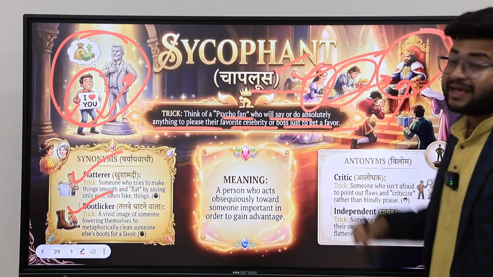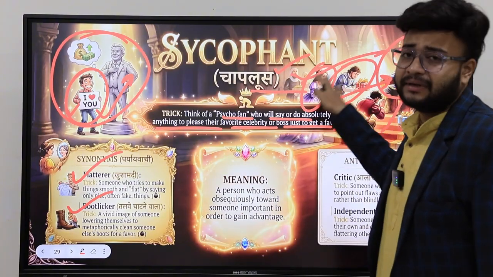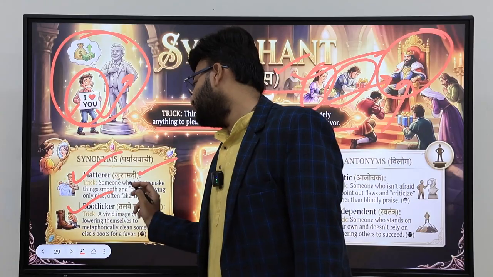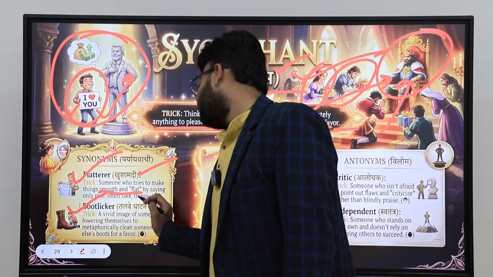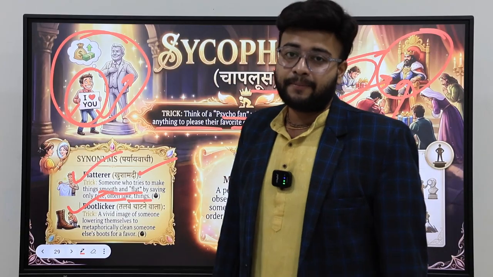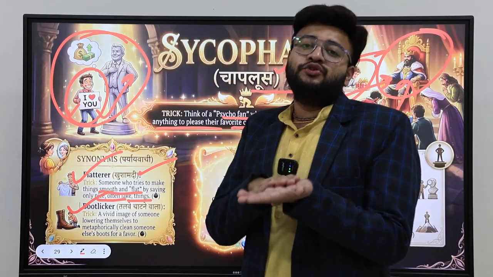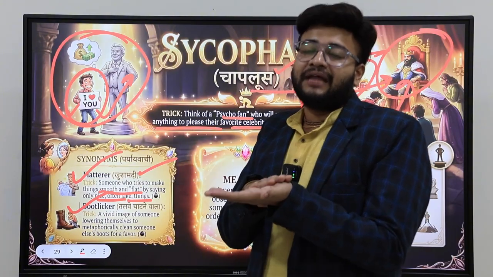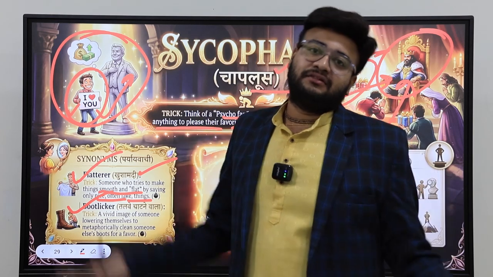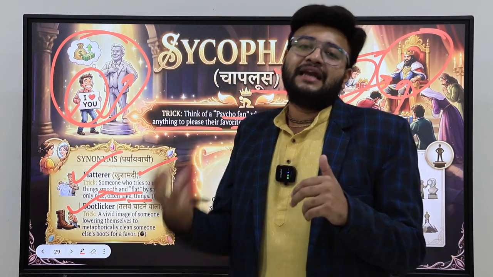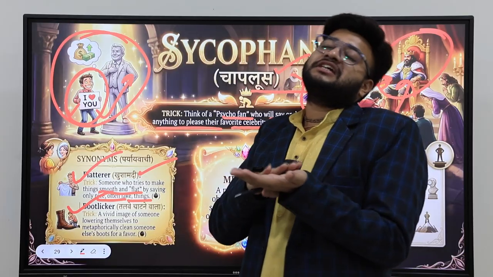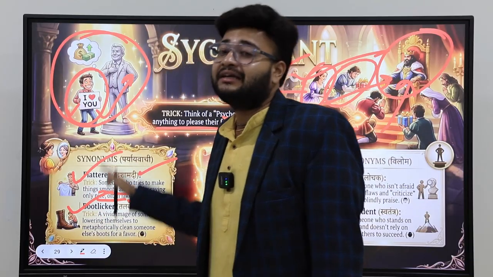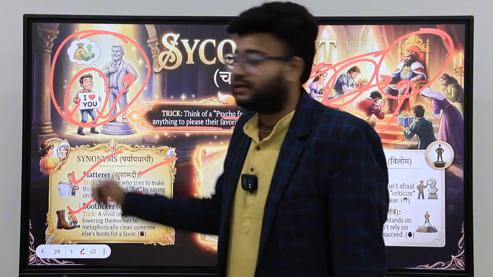All these people who have bearing gifts to the king, all these people are sycophant kind of person. Synonyms are flatterer. How to remember this? Someone who tries to make things smooth or flat by saying only fake things. Supposedly, you are constantly saying something fake to someone. You are making them flat. Sometimes they say, "Yaar, I just got flat. Because of your words, because of your personality, because of how much you were praising me, I was just flat on the floor." So, flatterer, who is constantly pleasing you to get something in return.